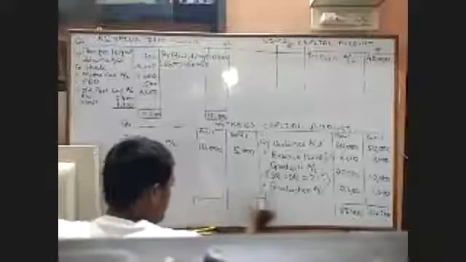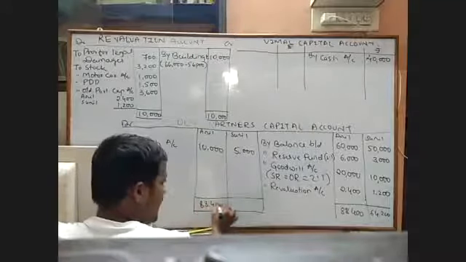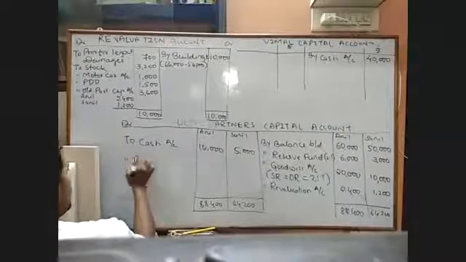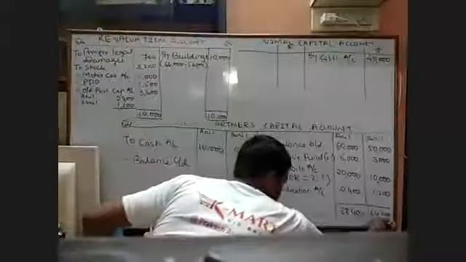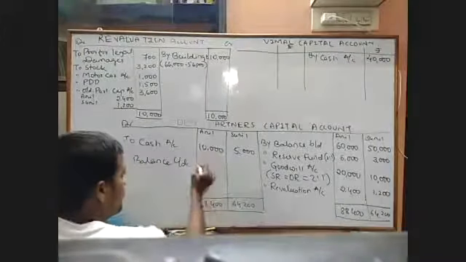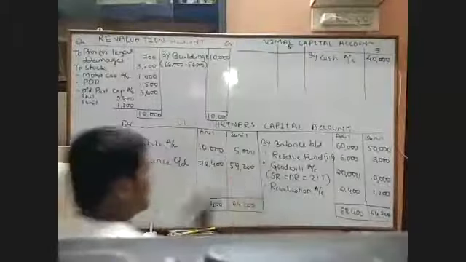Right. And the same total should be kept here also. That is 88,400 and 64,200. And then it will be to balance carried down. To balance carried down. 88,400 minus 10,000 will be 78,400. And 64,200 minus 5,000 will be 59,200. Just check whether that is right. Exactly, okay.